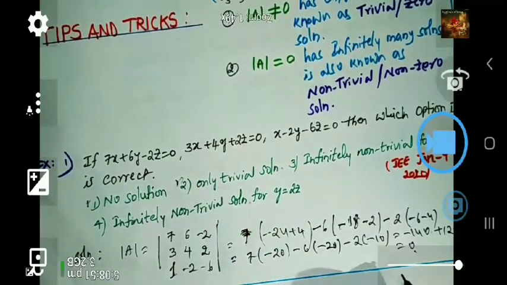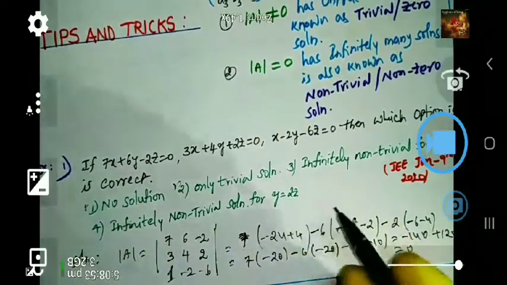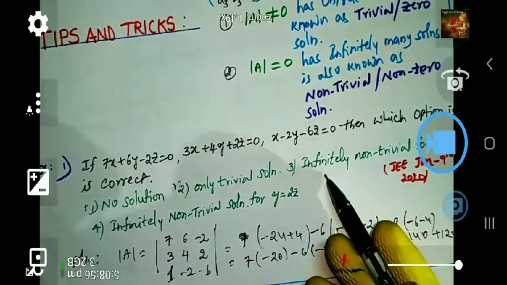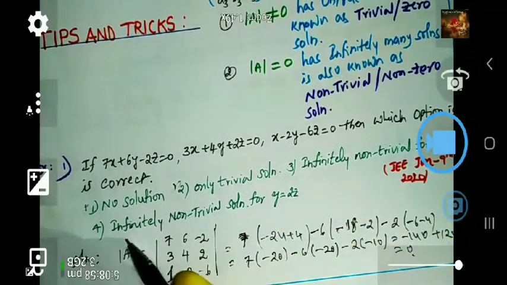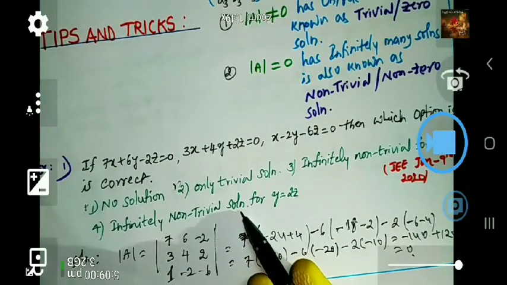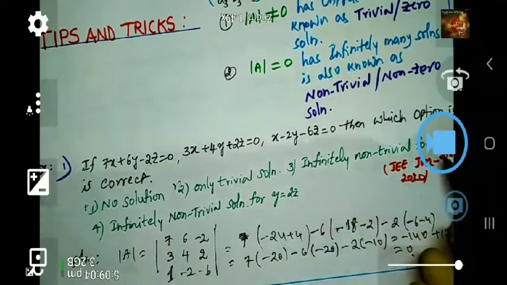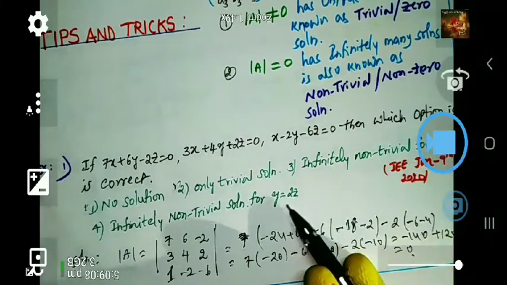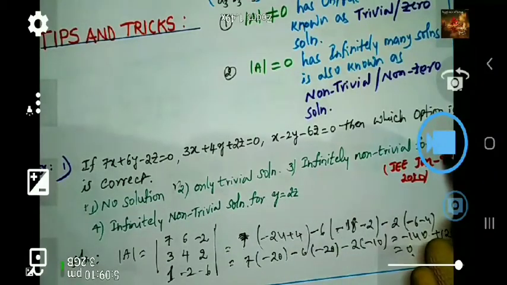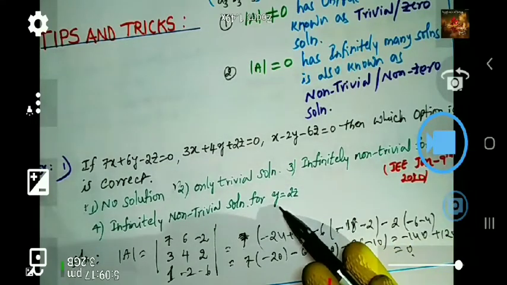Now we look at the third and fourth options. In both, infinitely many non-trivial solutions is given, so both may be correct. But what is the condition here? In one, x is equal to 2z, and in the other, y is equal to 2z. We can collect the relation of x and z. If x is equal to 2z, the third option will be correct. Otherwise, you can choose the fourth option.